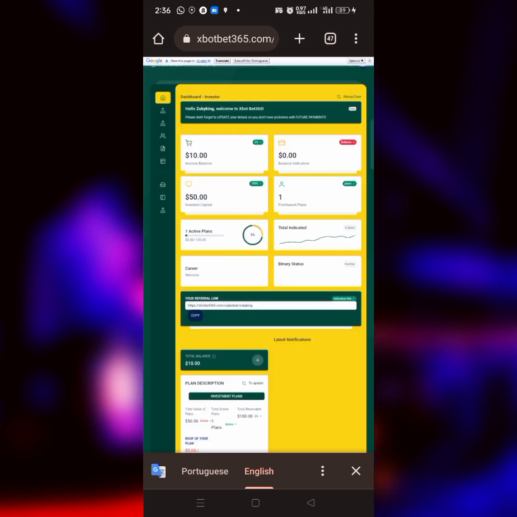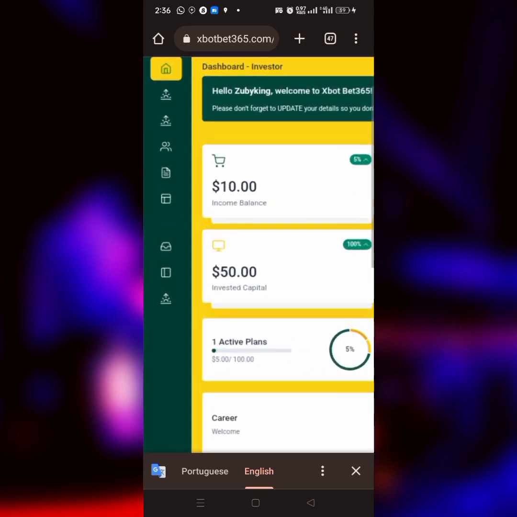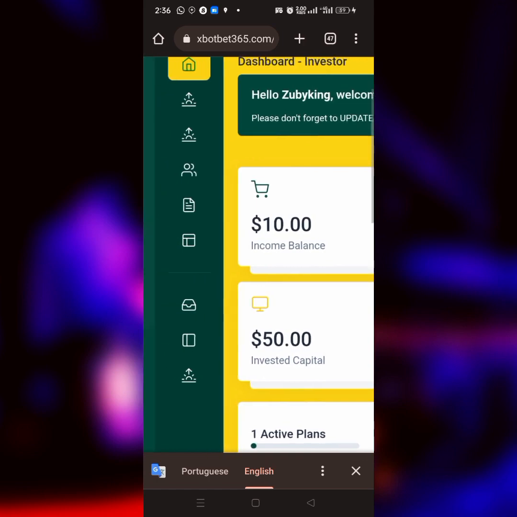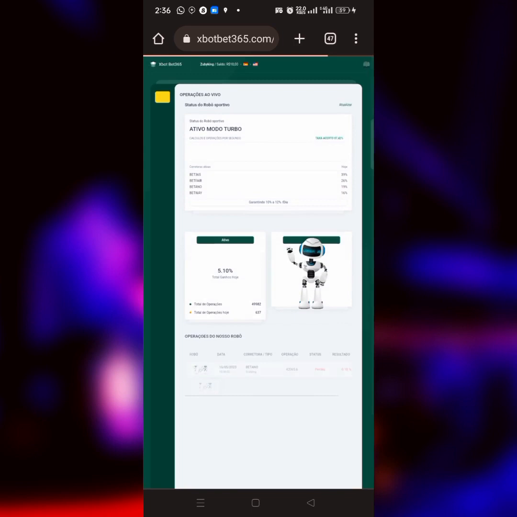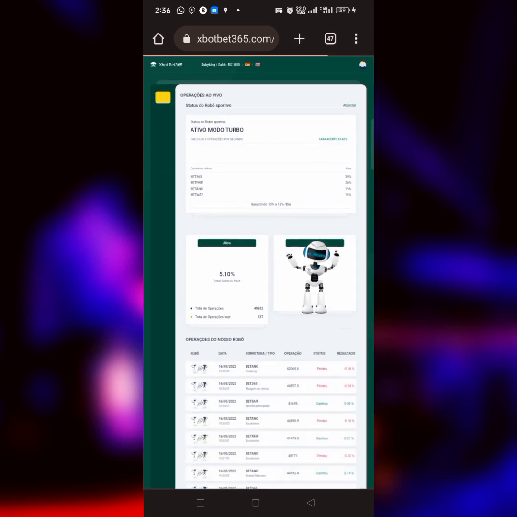So you can also check how the platform works, how their robots work. All you have to do is to just click on this particular place, and it's going to take you over to the operation center of the bot, and you see the bot doing everything live, playing the game and everything. Now one thing is sure for you, no matter how the game goes, you will always get 10%. The robot is designed to help you get 10% of your initial plan every single day. So this is how the bot works.